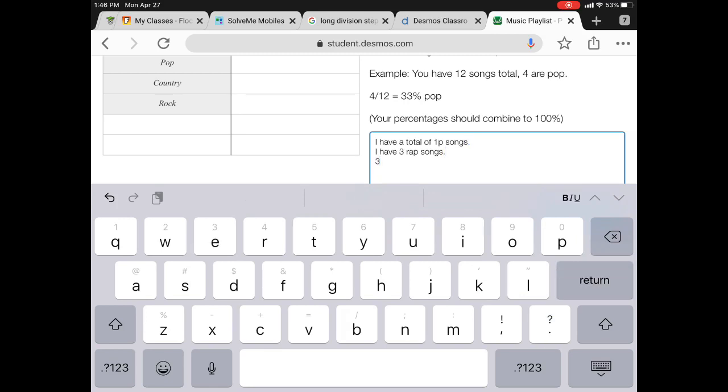So I have 3 rap songs, which is 3 out of 10. 10 times 10 gets me 100, so I have to multiply the 3 by 10, which gets me 30. So I have 30 over 100, and again, if I'm dividing by that 100, I can just take my 30 and make it the percent. So 30% of my songs are rap songs.